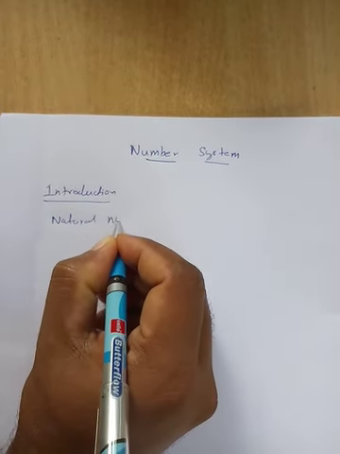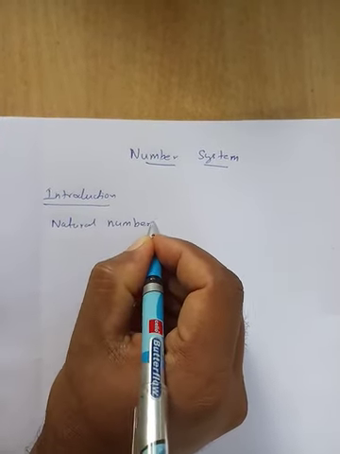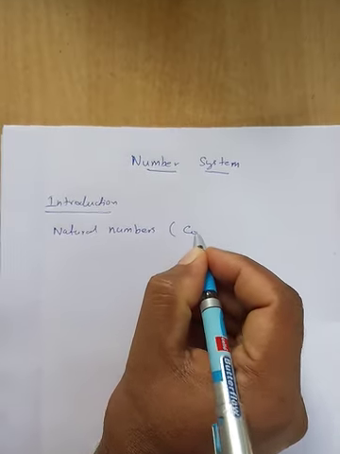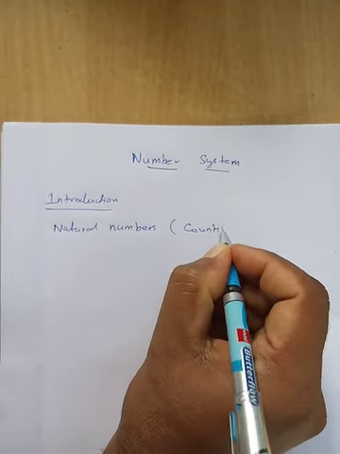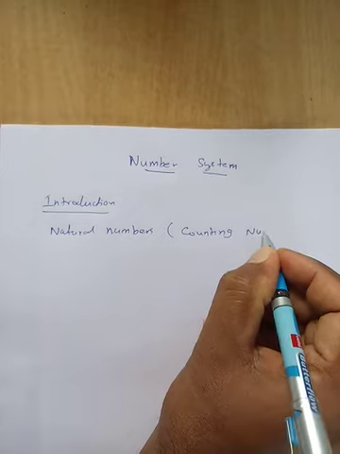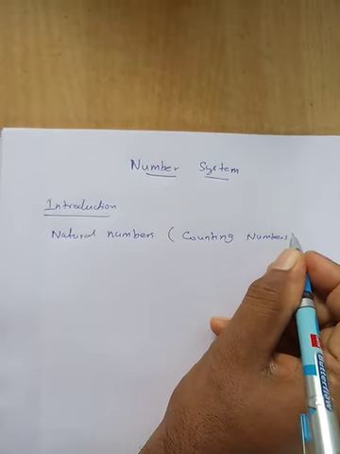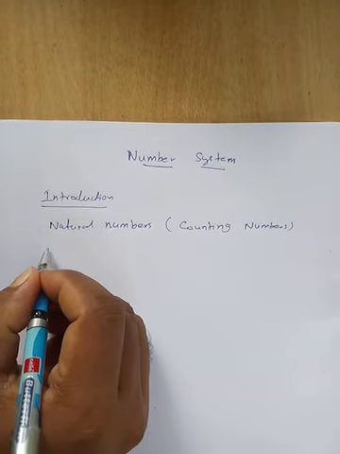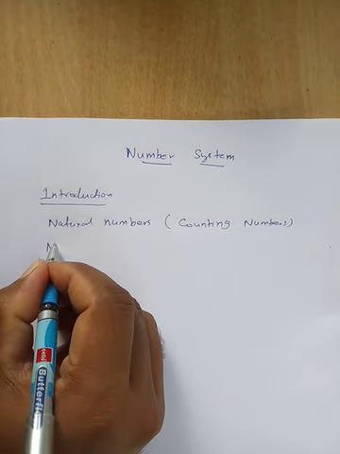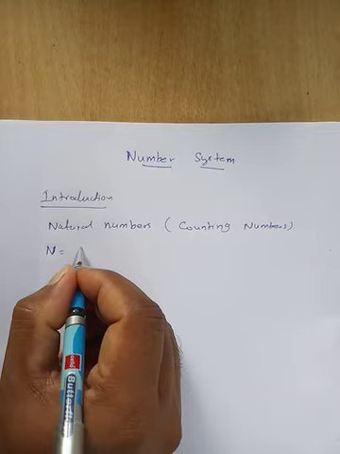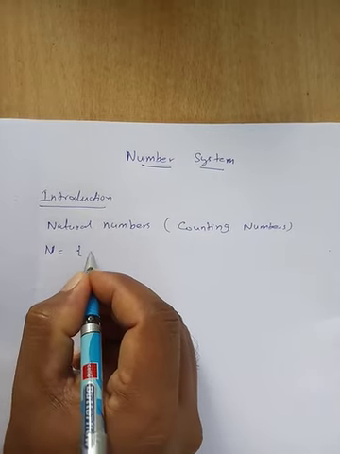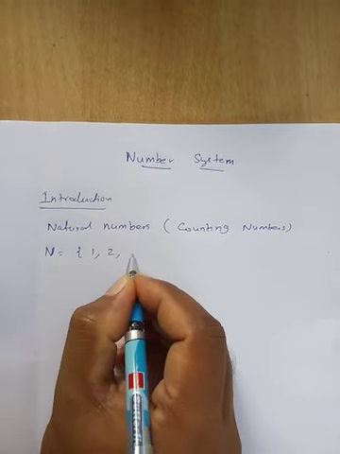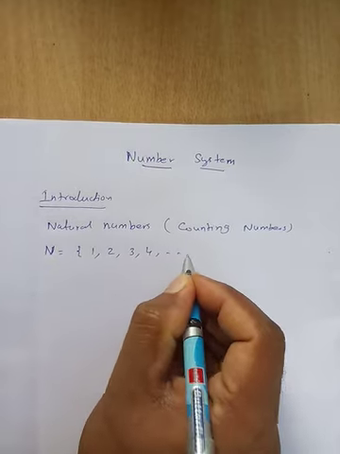So first one, natural numbers or counting numbers. The natural numbers are denoted by the capital letter N. So N is equal to the collection of all natural numbers 1, 2, 3, 4, 5, up to etc.